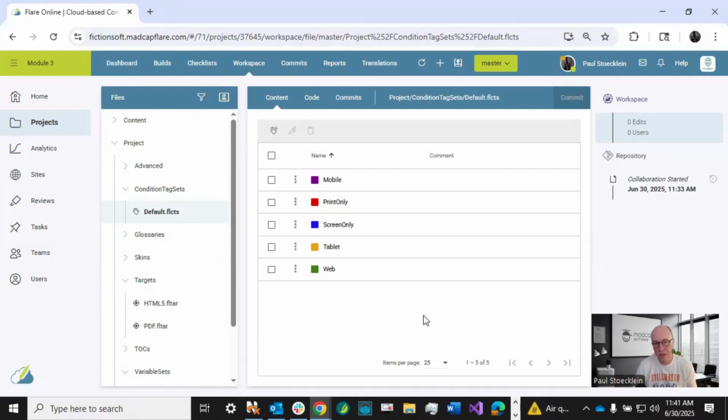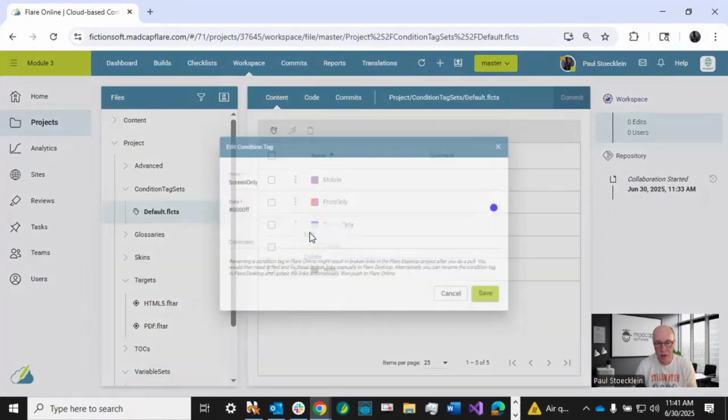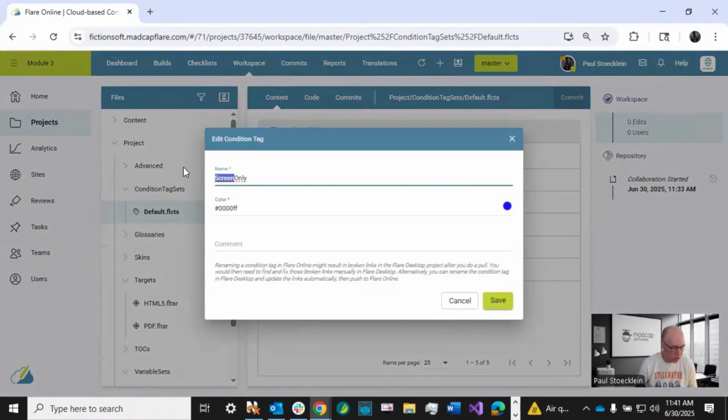So I'm here in this condition tag set editor, and let's say I want to make a change. I want to change the name of this condition from screen only. I don't like the name. So I come in here to edit, and maybe I'm going to change this to online only, and I save